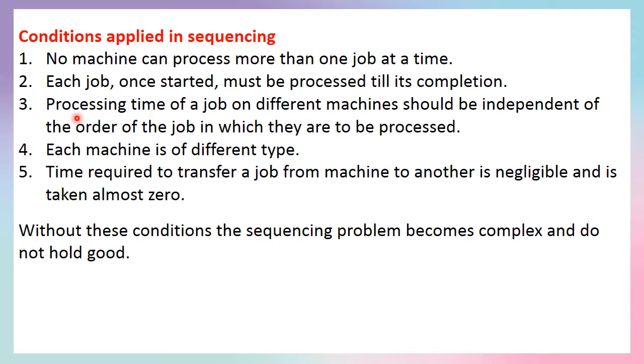That is, one machine finished one job, then it should be transferred to the other machine. So, the other machine will start after this process of the first machine only. Each machine is of different type, and time required to transfer a job from one machine to another is negligible and is taken almost as zero. That is, one machine finished its work, then it should be transferred to the other one with no time. That is, there is no time gap in transferring from one machine to another machine.